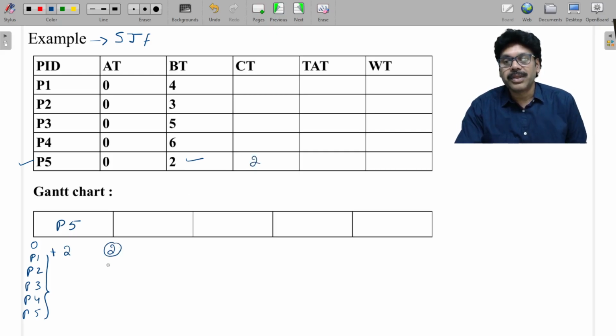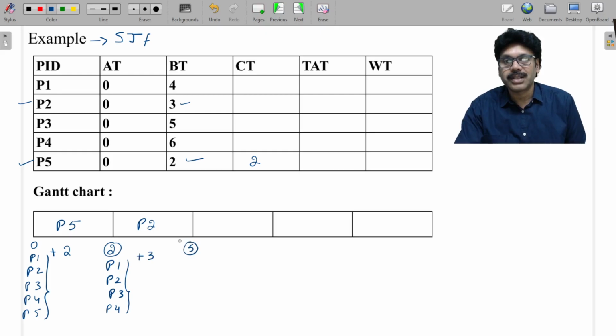So P5 completed, and the rest of the processes are still in the ready queue: P1, P2, P3, and P4. Now you cross check among these 4 to identify which has the lowest burst time. P2 is delivered to the CPU and executed for 3 units of time.